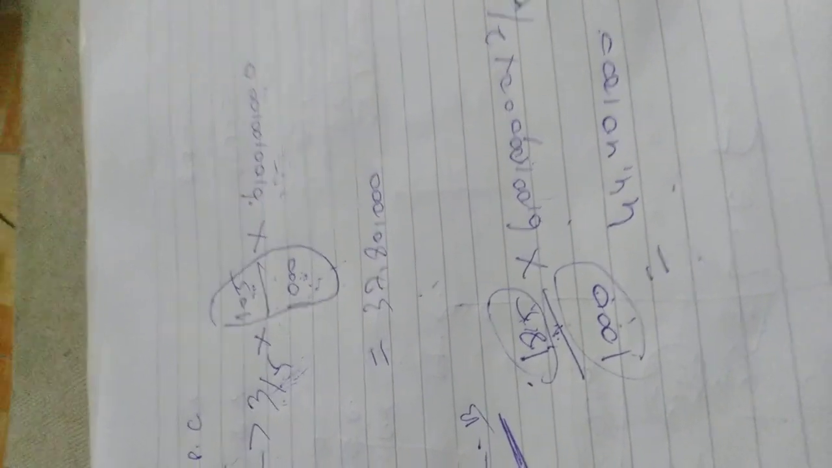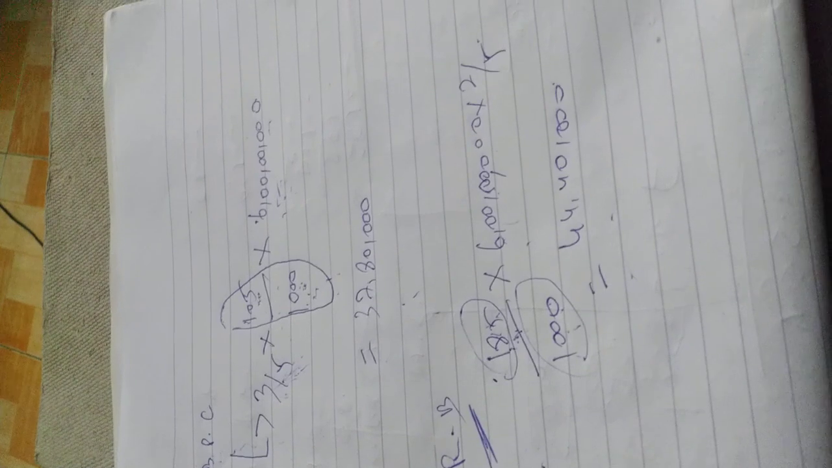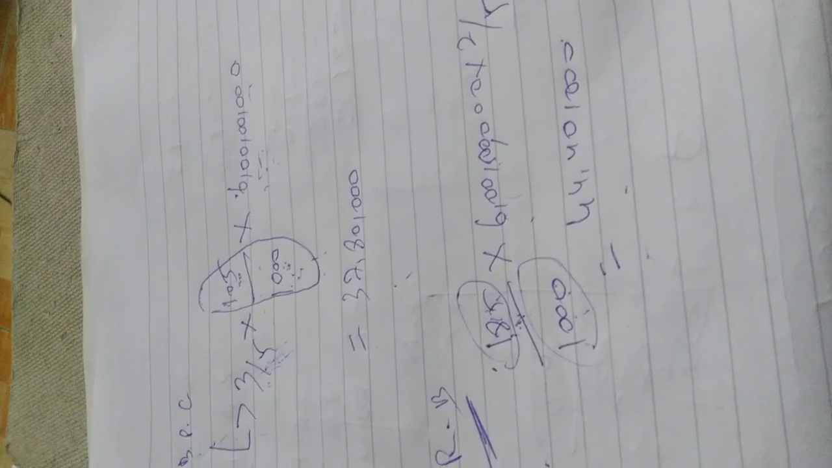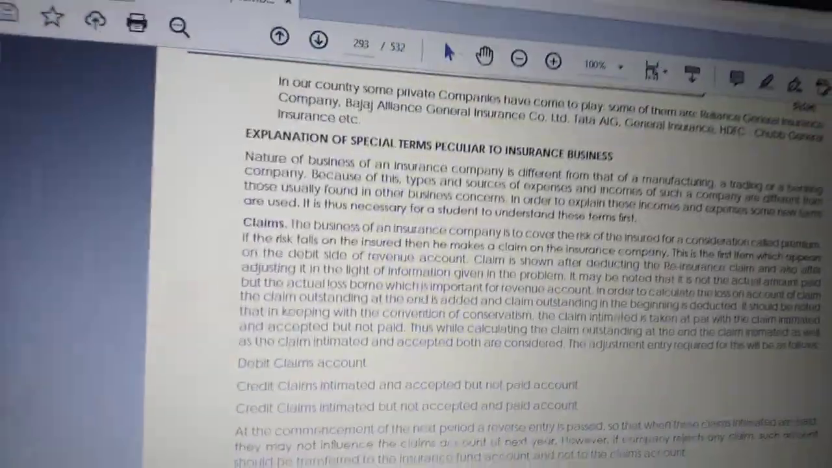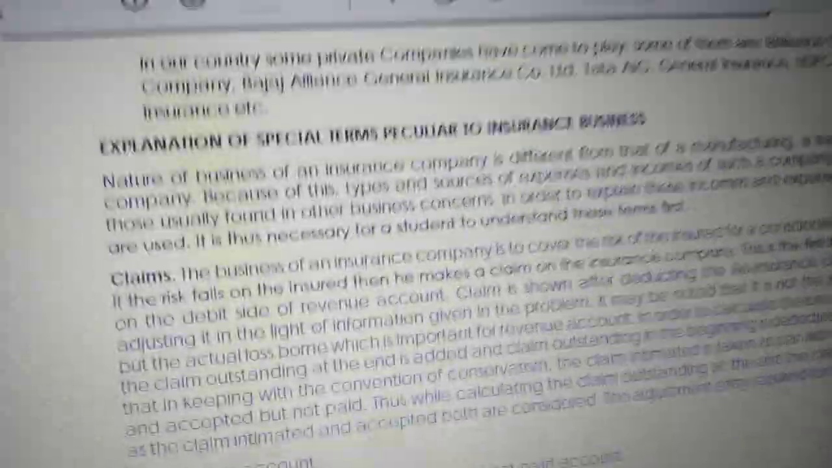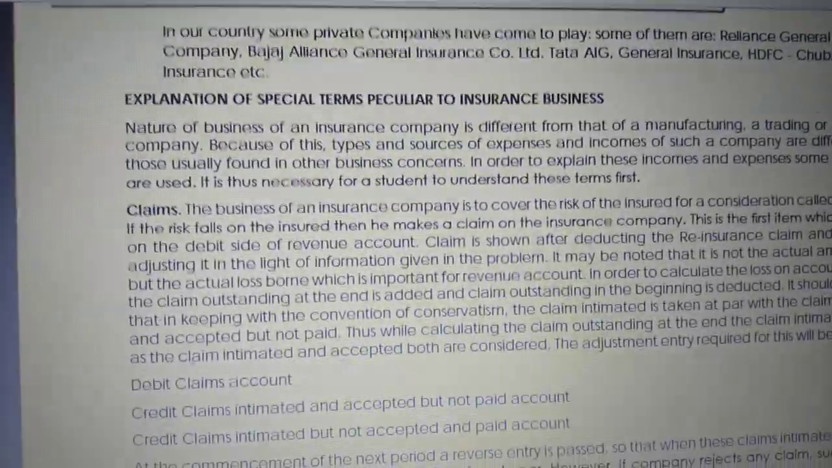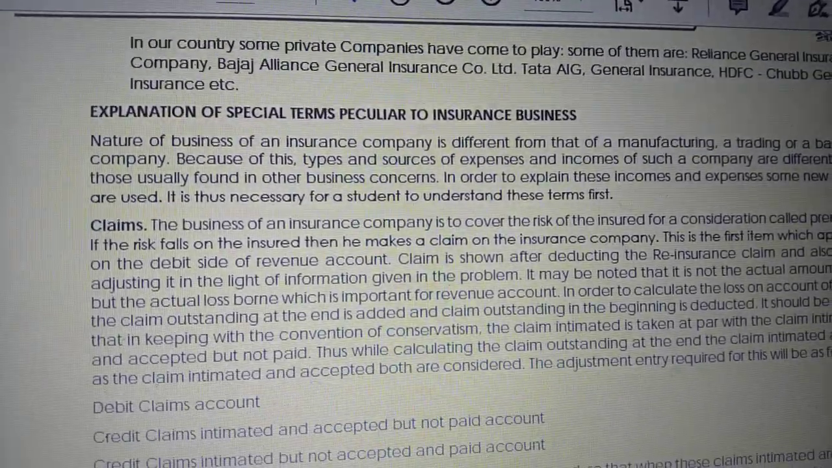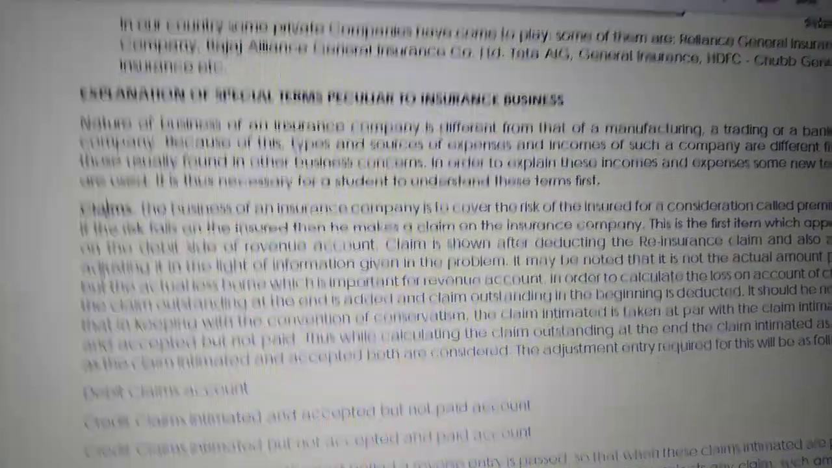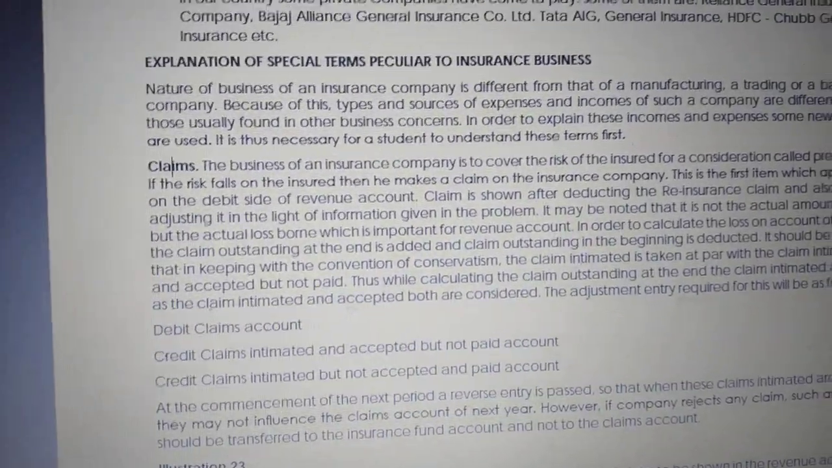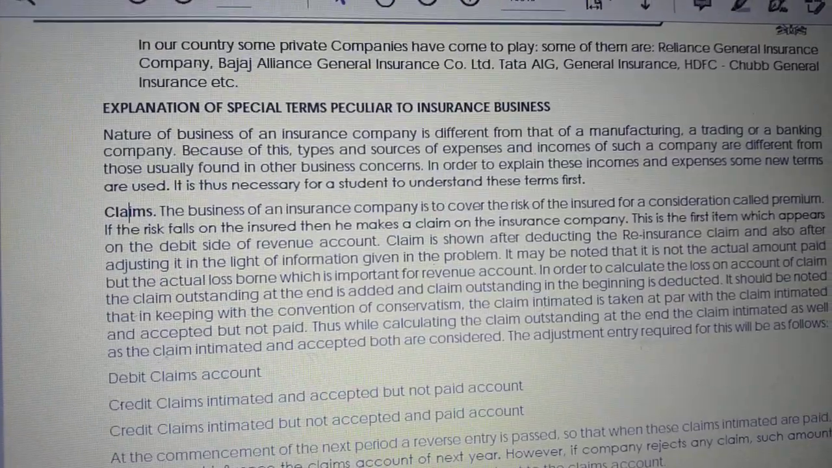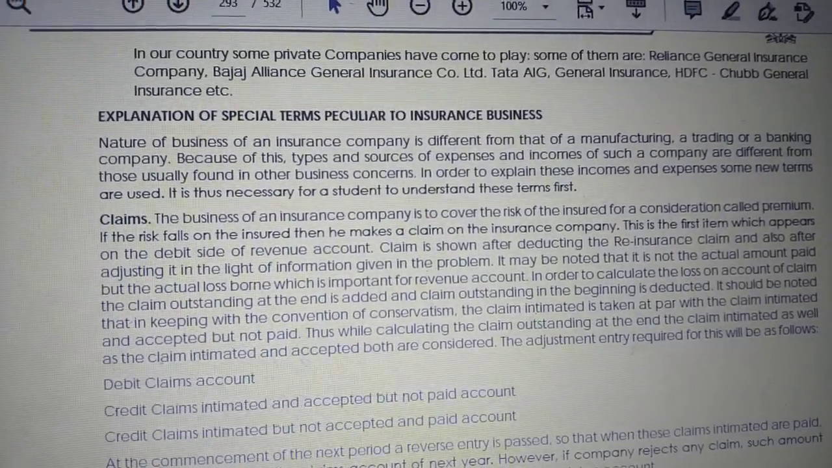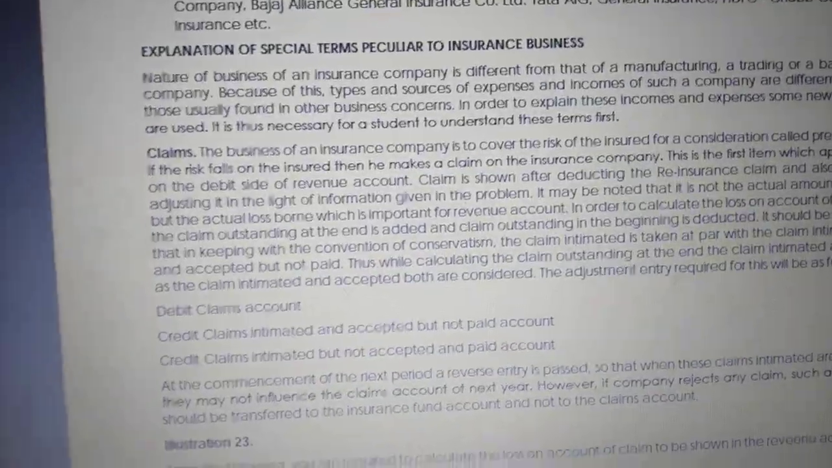We'll move to the next problem. The next topic is the explanation of special terms peculiar to insurance business related to revenue account, P&L and balance sheet. Your financial statements, P&L and balance sheet we will discuss later. I will complete the rest of the